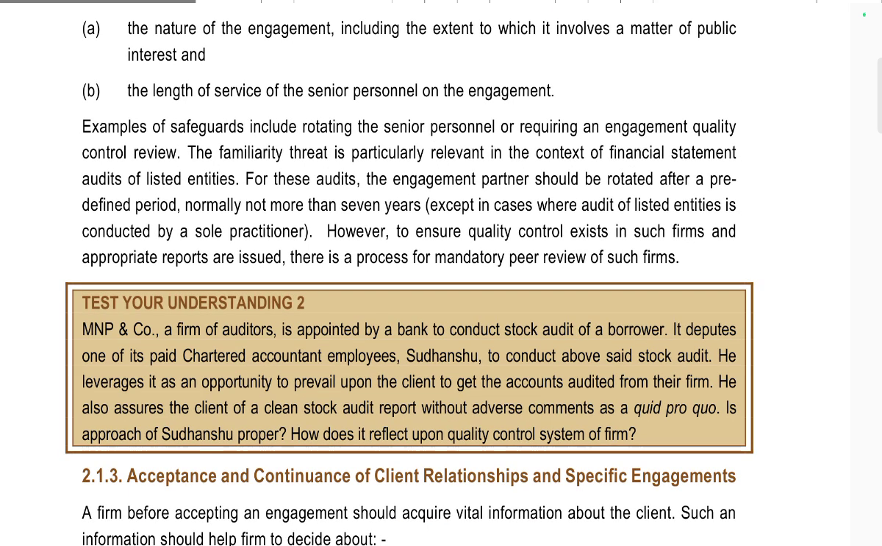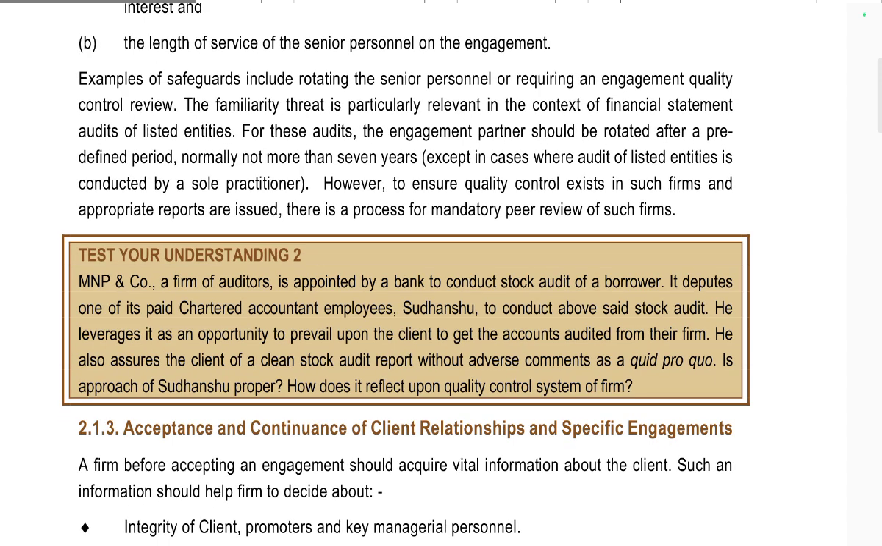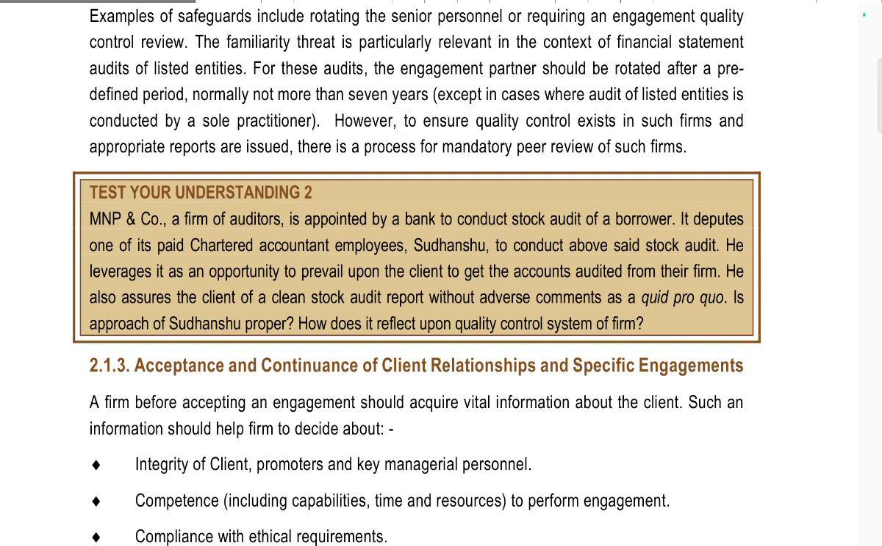Familiarity threat is particularly relevant in the context of financial statement audits of listed companies. For such audits, engagement partners should be rotated after a predefined period, normally not more than 7 years. Ensuring that quality control exists in the firm and at an appropriate level, these processes are mandatory, along with peer review of such firms.